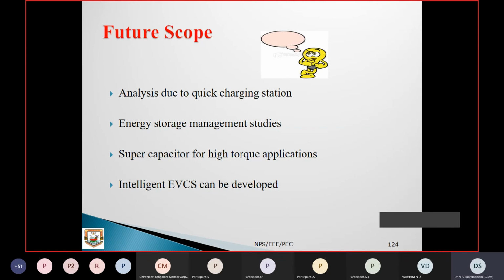What are the further impacts on the system? Those studies can be done. Energy storage management is a bigger area, right? How the energy can be stored, like in a battery, right? How battery management studies can be done.